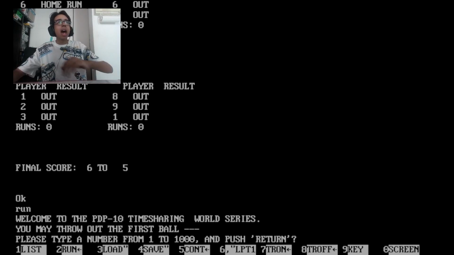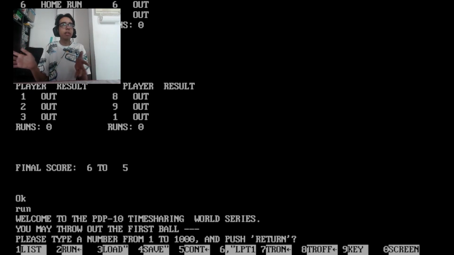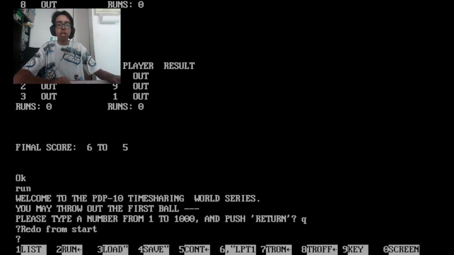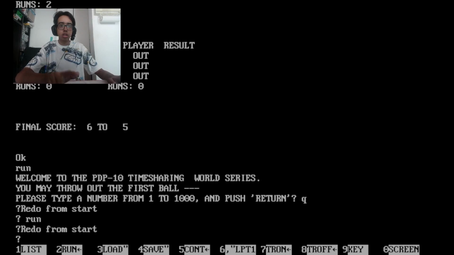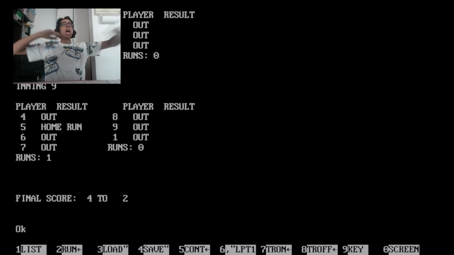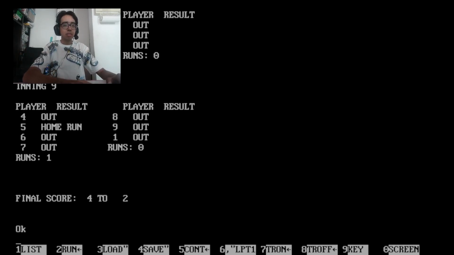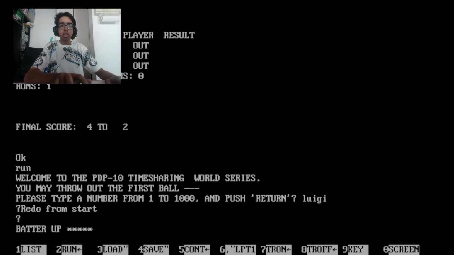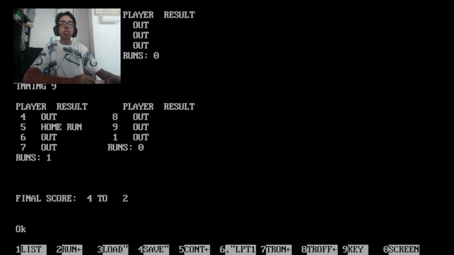Okay, main program. I have a notepad here. Maybe I should pull up the notepad because there's a right part of the screen that's not very important. So maybe I don't really know what the best way to do this is. Apparently, it's telling me to input Q. Redo from start. Oh, I just 4 to 2. Why? Wait, hold on. Wait, can I just type anything? Luigi. Oh no, it just makes it 4 to 2 again. Oh, okay. All right, fair enough.